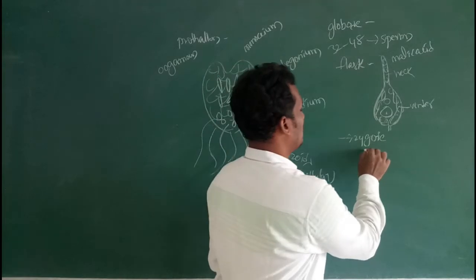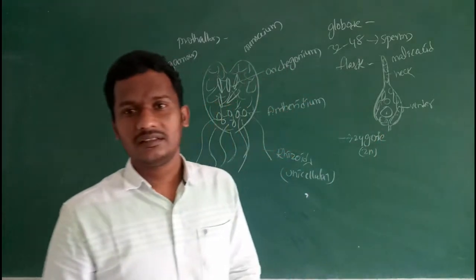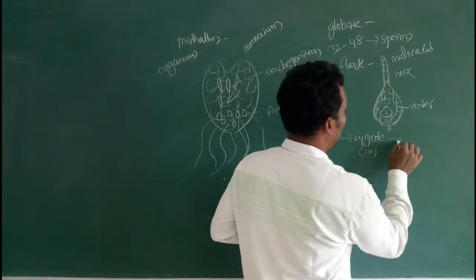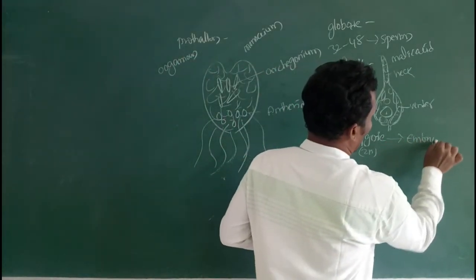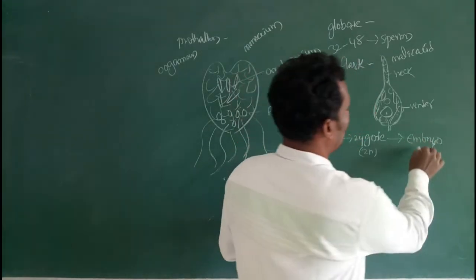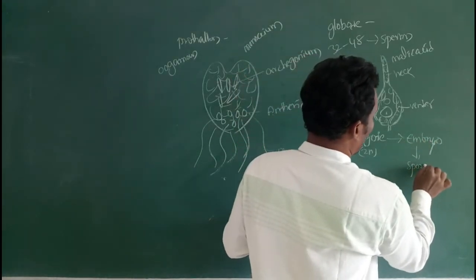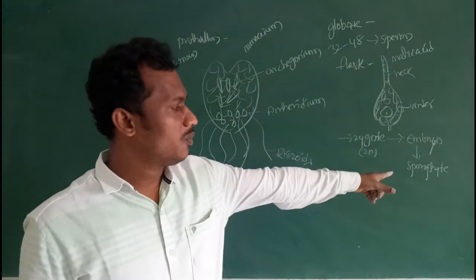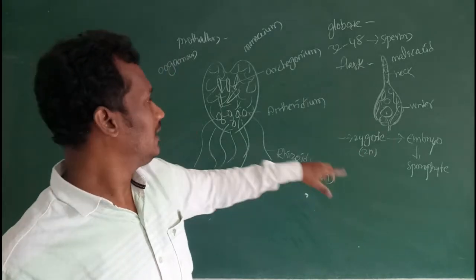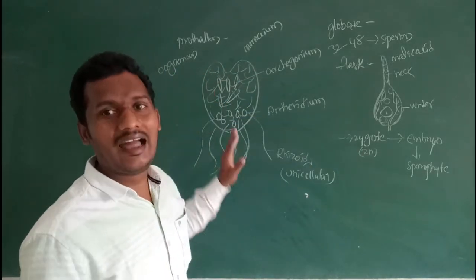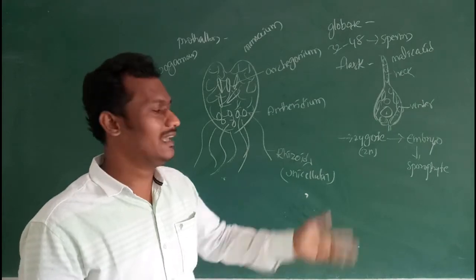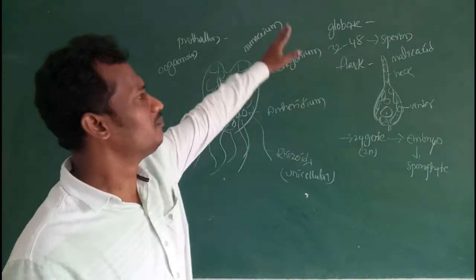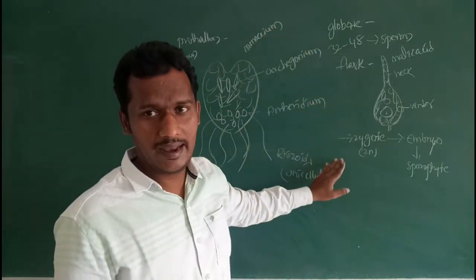zygote is produced. The zygote is a diploid condition. Then the zygote immediately undergoes mitotic division, then develops into an embryo. Then the embryo develops into a sporophyte. These sporophytes depend on the gametophyte at the initial days only. Then it is independent in nature. Then the sporophyte develops into the adult pteridophytic plant body.